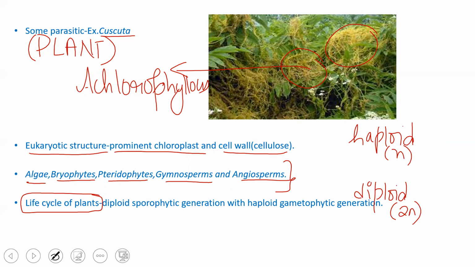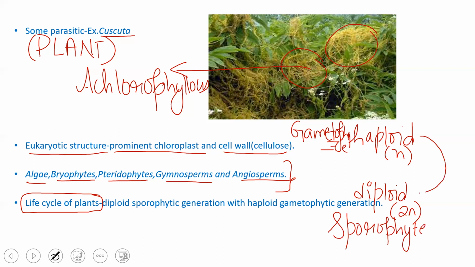Diploid generation will be having a complete set of chromosomes. The haploid generation is called the gametophyte, that is, the gamete producing body. And the diploid generation is called the sporophyte, the spore producing body.